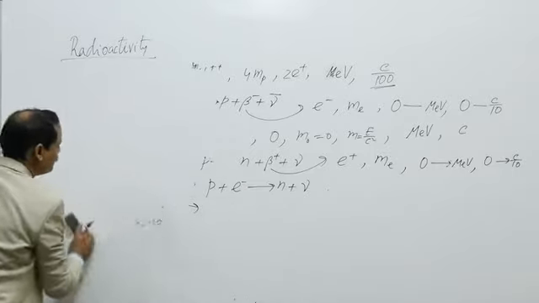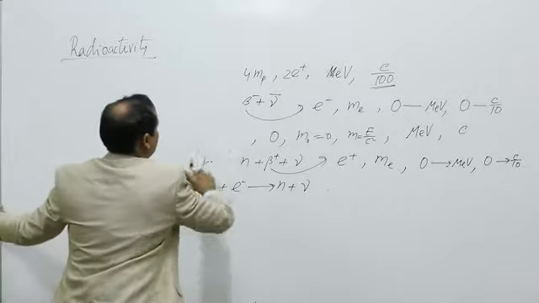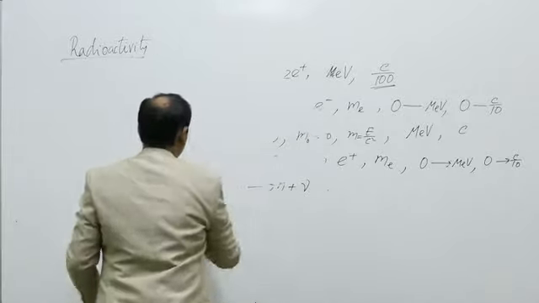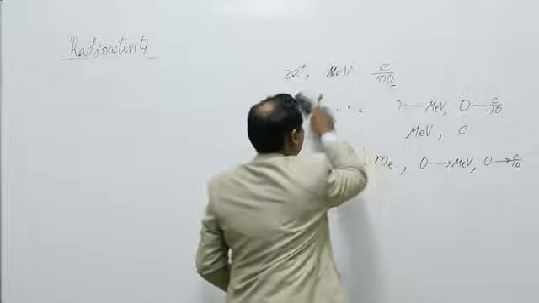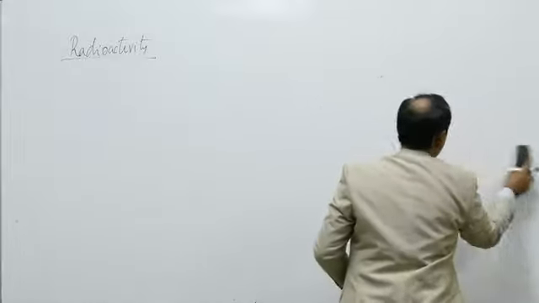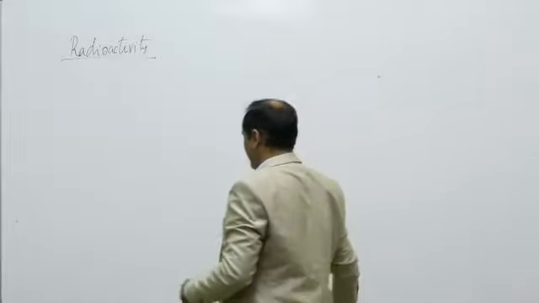Now, in various decay process, we need to get first the energy of reaction or Q value of reaction. First we get alpha decay.